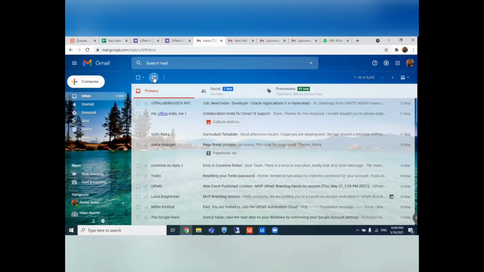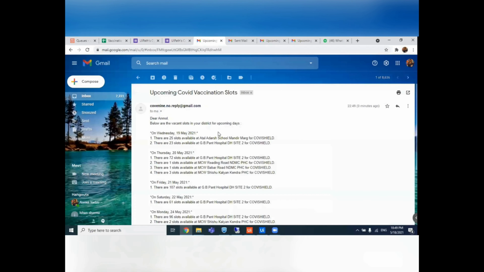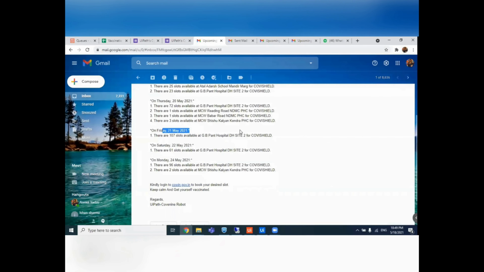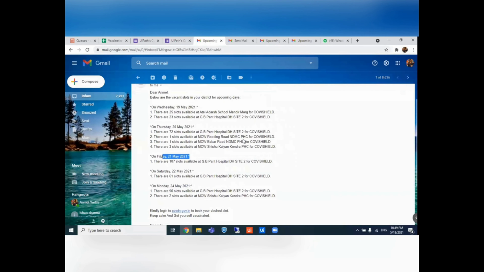Now, if I go and check my mail, I would have received the mail about the upcoming COVID vaccination slot date-wise, that on 19th May, 20th May, 21st May, 22nd May, with the vaccine name as well as the hospital name, as well as the number of slots that are available in that hospital.